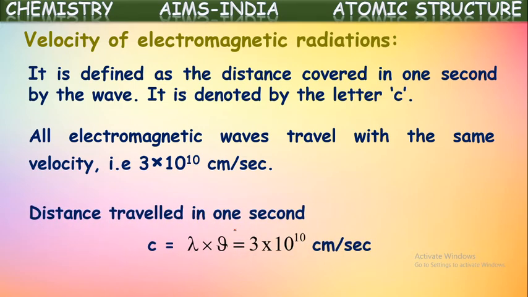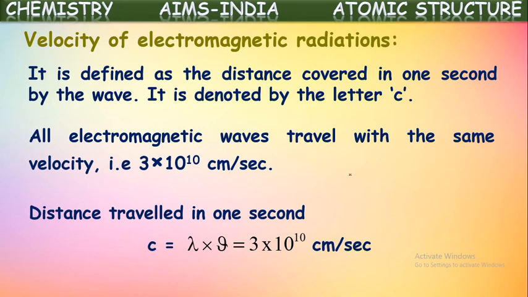So the distance traveled in 1 second by the radiation is equal to c, which is equal to lambda into nu. That is equal to 3 into 10 to the power of 10 centimeters per second, or 3 into 10 to the power of 8 meters per second. Okay, this is the velocity of light.